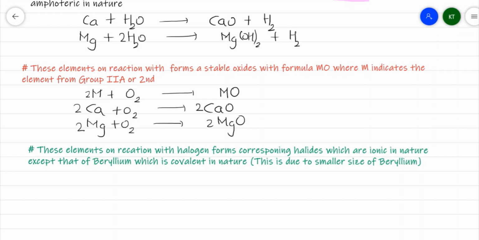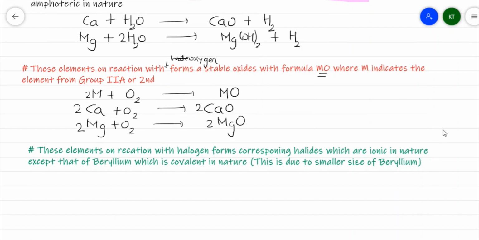So here, this element on reaction with oxygen forms the corresponding oxide with the formula MO. So here I have the formula MO.